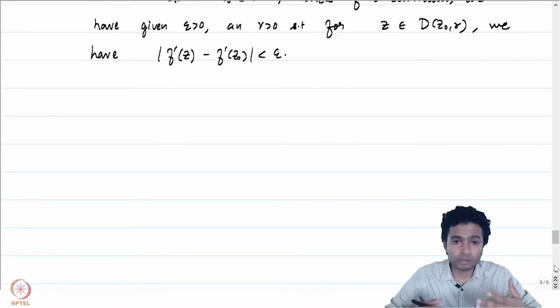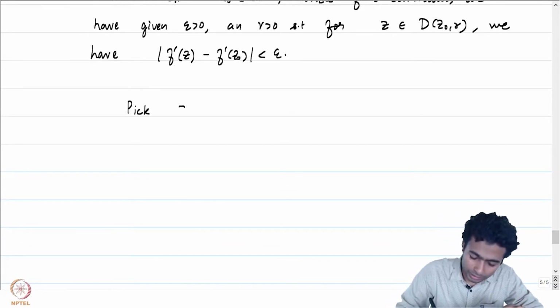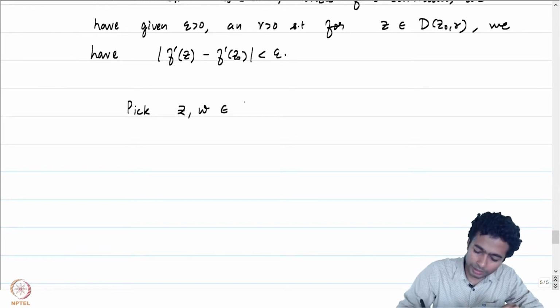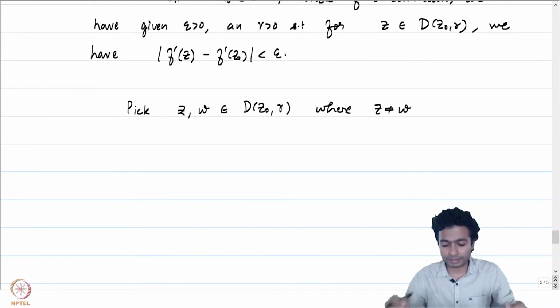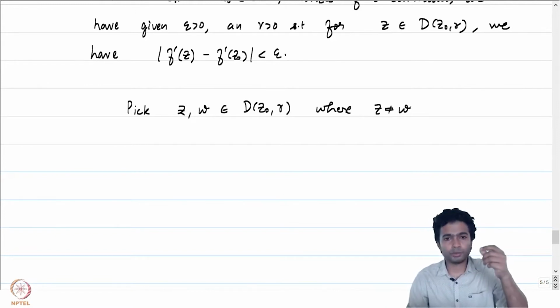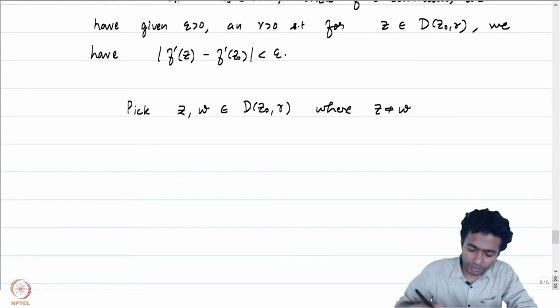Now, in this disk D(z0, R), let's pick 2 points. Pick z comma w in D(z0, R), where z is not equal to w. Now, if you look at the disk, it's a convex set. In particular, the line joining z and w is contained in D(z0, R).